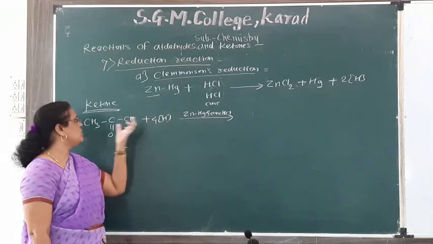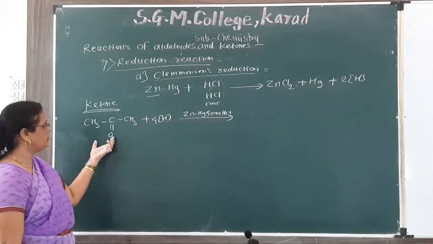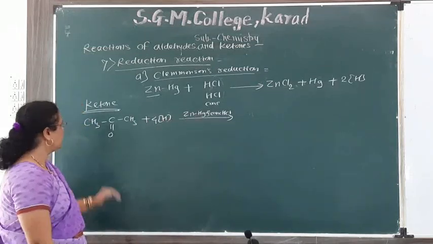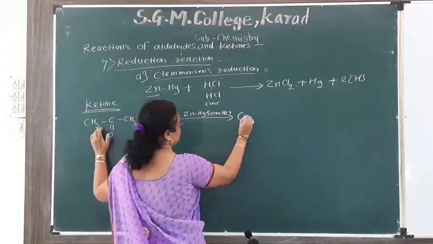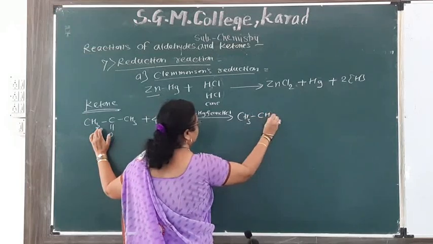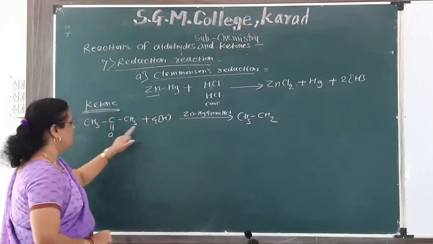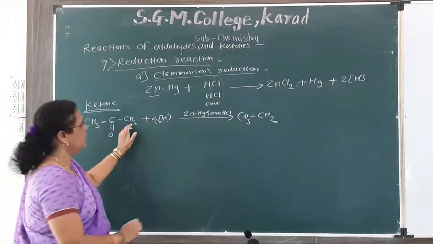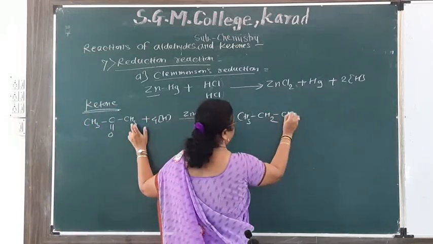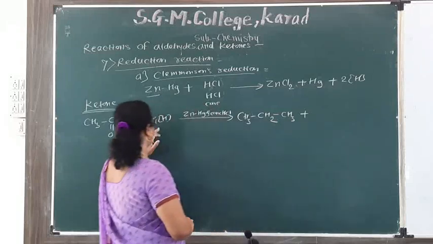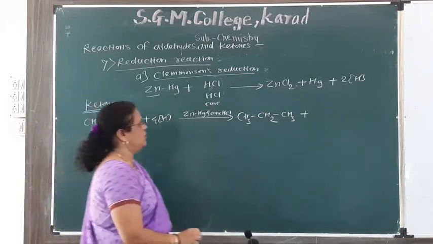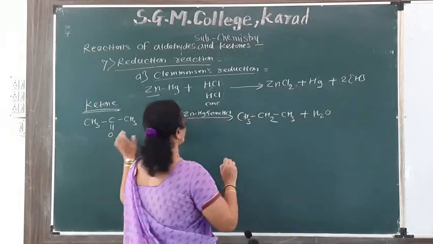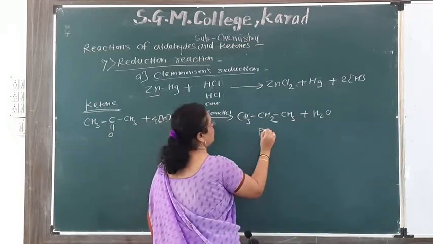This nascent hydrogen reduces the ketone. The carbonyl group is reduced to methylene group, and we get CH3, then CH2. Here 2 hydrogen atoms are added, means CH2 and CH3, plus 2 hydrogens and this oxygen, we get H2O, and this is known as propane.